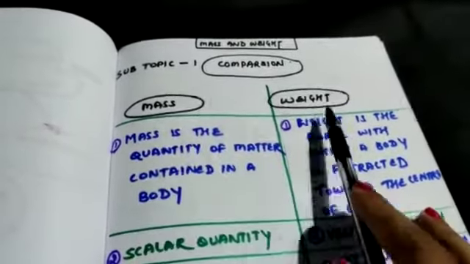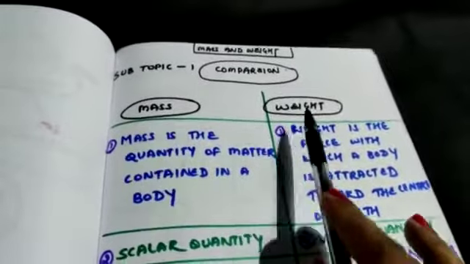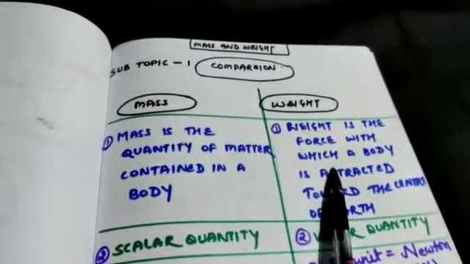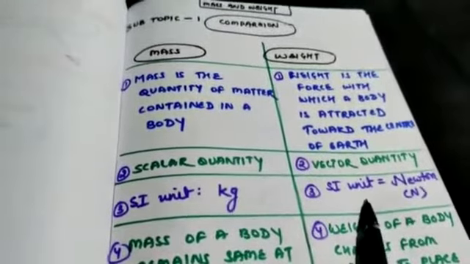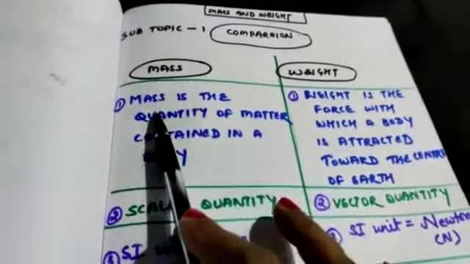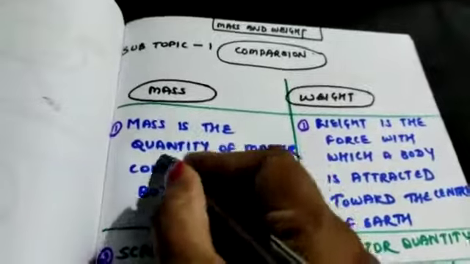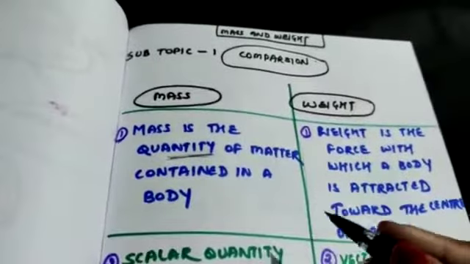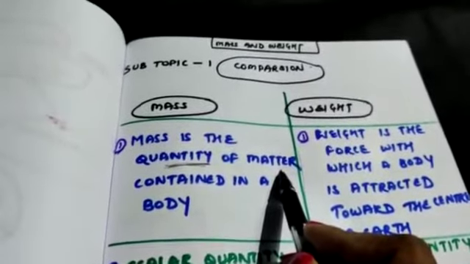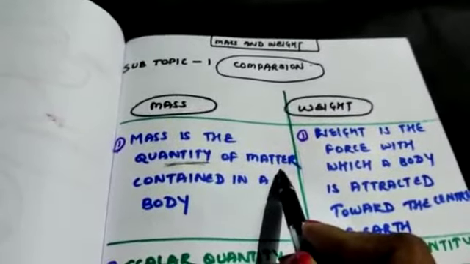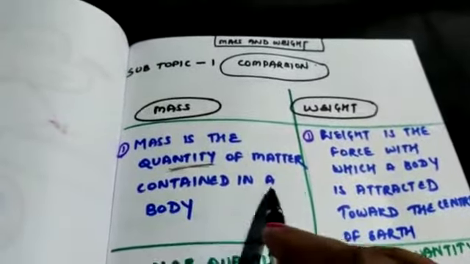So comparison between mass and weight. At the same time, we will also deal with mass definition and weight definition. In comparative form, we are dealing with definition, the terms, and then their unit also. So here, mass. Mass is the quantity of matter contained in a body. Quantity means in number, whether it is 1, 2, 3. The quantity of matter. Matter you have already studied in your first chapter. Every matter is made up of particles, so quantity means the number of particles. Mass means the number of particles contained in a body.